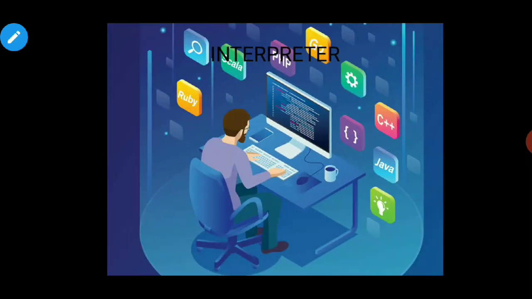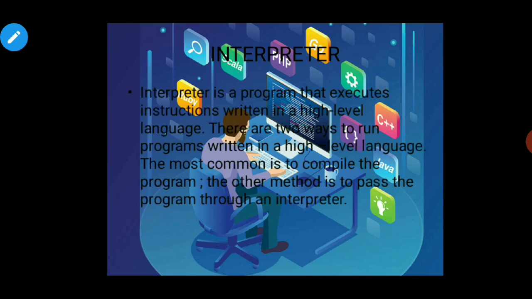Okay. Now interpreter. What does the interpreter do then? The work of interpreter is same as that of compiler. It also translates high level language into low level language. But I already mentioned that the process of doing the work is different from that of compiler, okay.